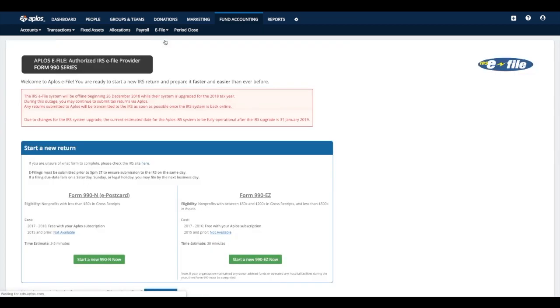All right, the next tab I'm going to take you to is the e-file tab. So within Aplos, you are able to e-file for either the Form 990N or the Form 990EZ. So if your organization needs to do either one of those filings, instead of looking other places, you can file them directly from your Aplos account here to the IRS. So we don't offer the full form, unfortunately, so you would have to look elsewhere for that. But like I said, if you need the N or the EZ, those forms are available for you here through the software at no additional cost.